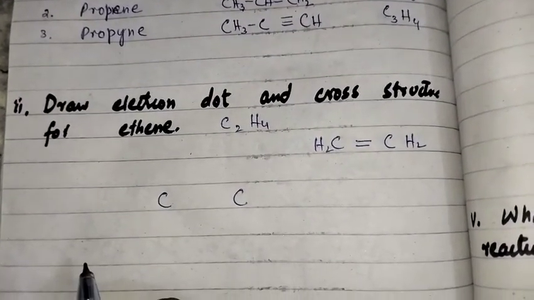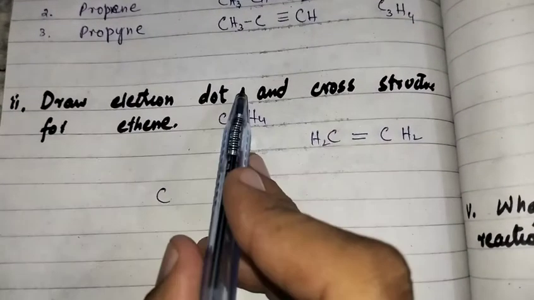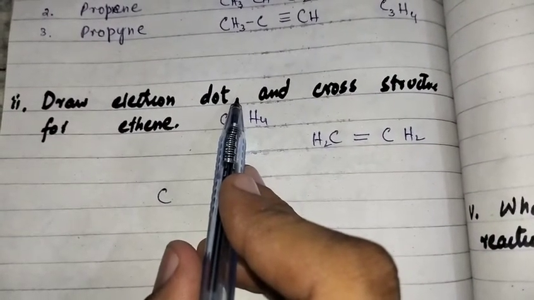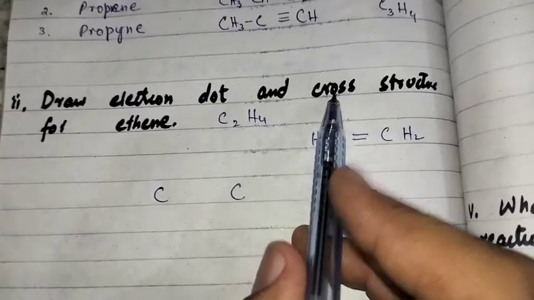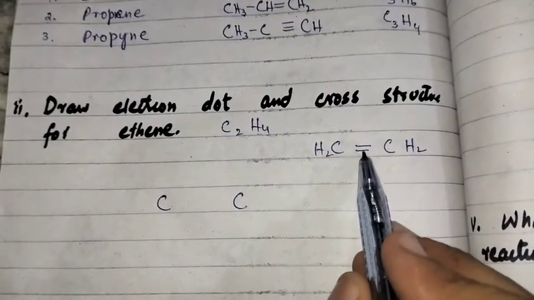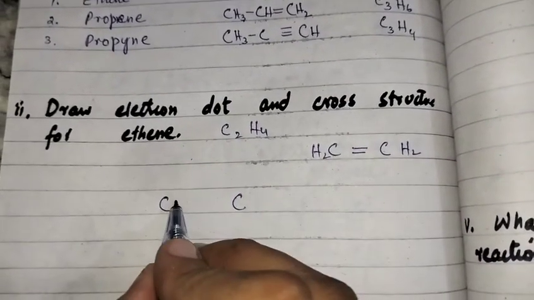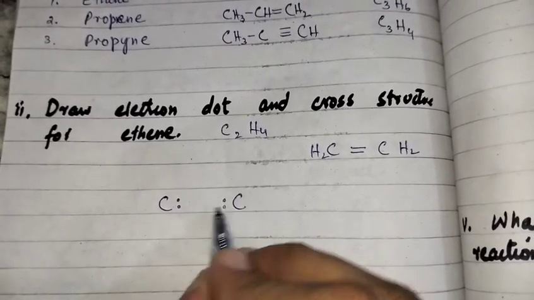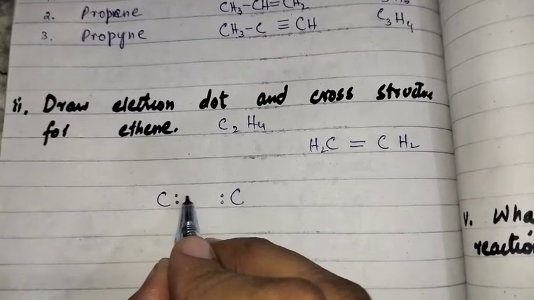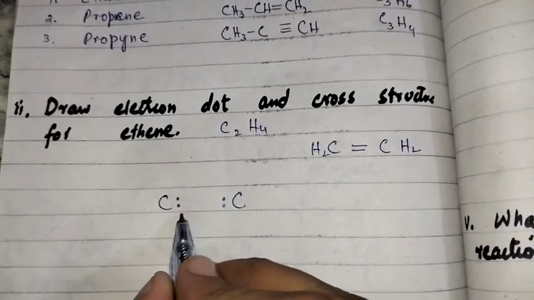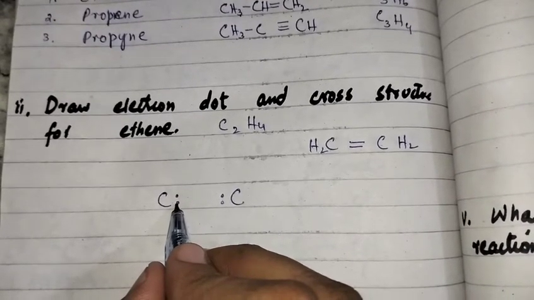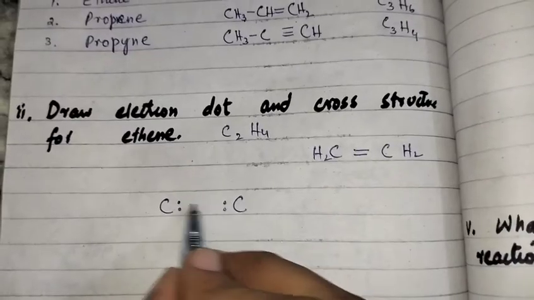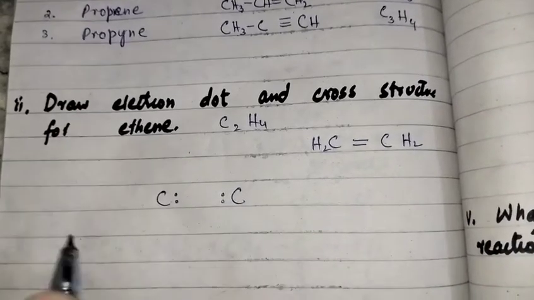The electrons of carbon will be represented by dots and the electrons of hydrogen by crosses. So between carbon and carbon we have a double bond, so I am writing 2 electrons here. This electron will make a bond with this carbon's electron, so a double bond will form between carbon and carbon.